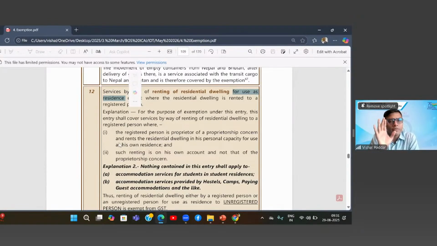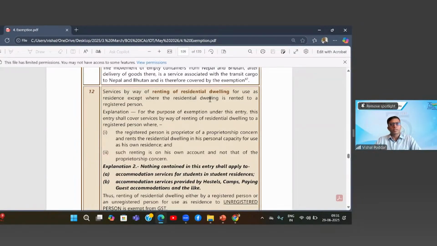Now, this was the very first original entry. The entry ended here, full stop. Nothing was there. Then we added one point in 2022, where this same flat given for residence only is given to a registered person. We removed that part from this exemption. So that part has now been made taxable. That has been made taxable under reverse charge.